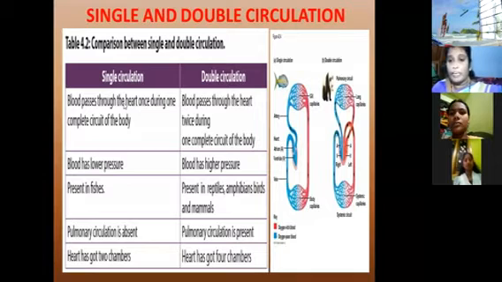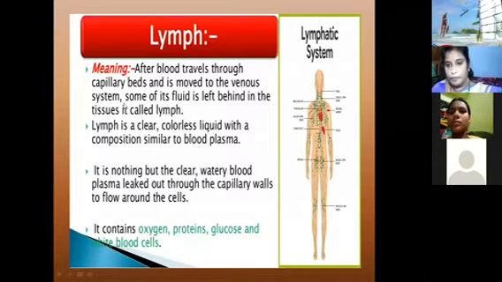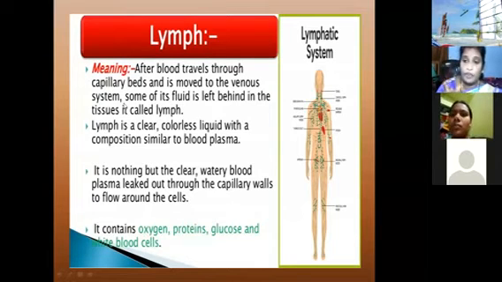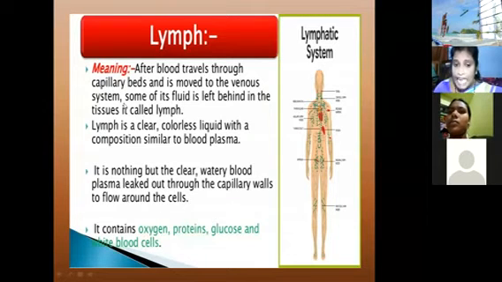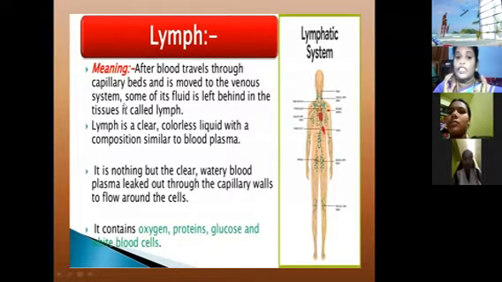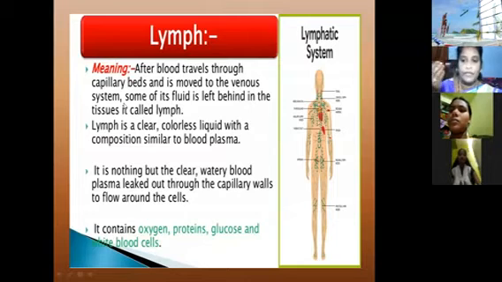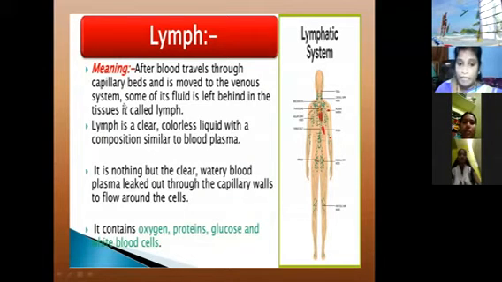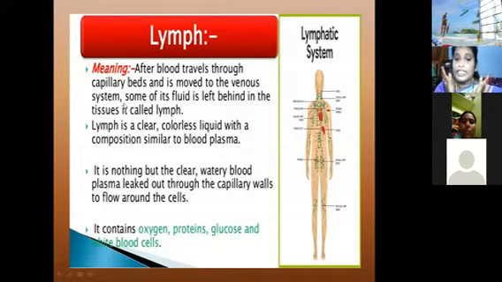Another very important topic is the lymphatic system. What is the lymphatic system? First of all, what is the meaning of lymph? Lymph means, after the blood travels through the capillary beds, we know capillary is one kind of blood vessel. The capillary is a very thin, tube-like structure. The blood moves from the capillary beds to the venous system. Venous means veins, carrying deoxygenated blood. Some of the fluid left behind in the tissues is called lymph.